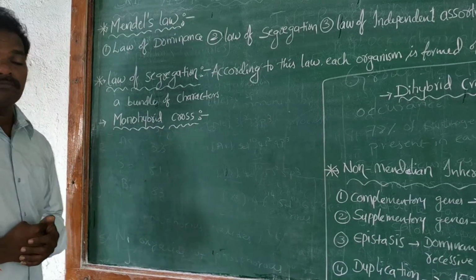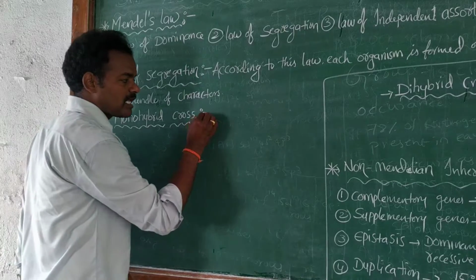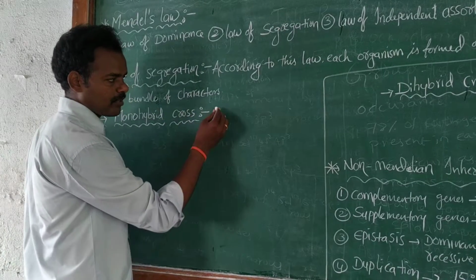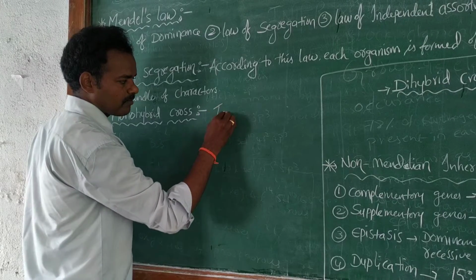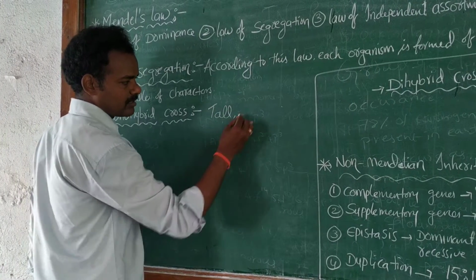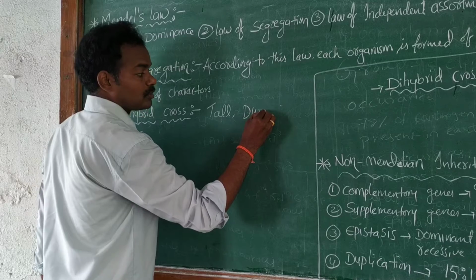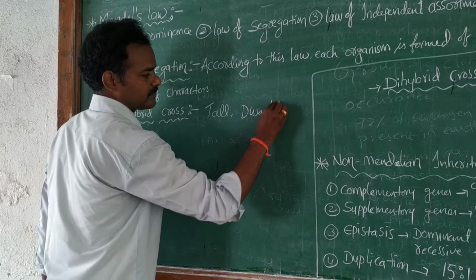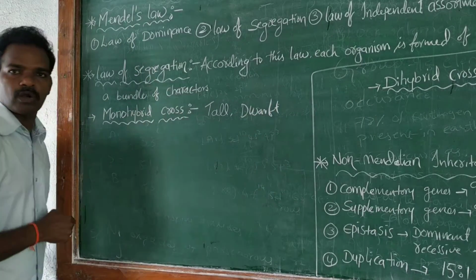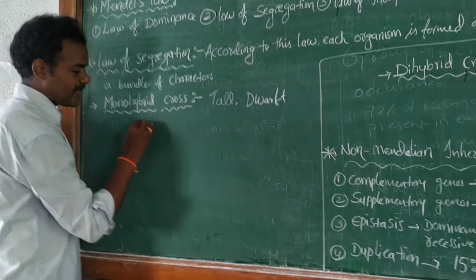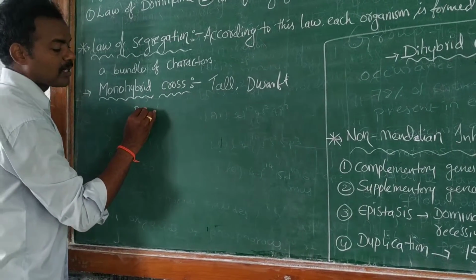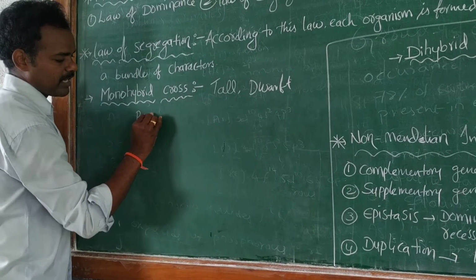In this monohybrid cross, we observe two characters: one is the tall character, and one is the dwarf character, that is, short and tall. So in the monohybrid cross, first of all we have the parents.